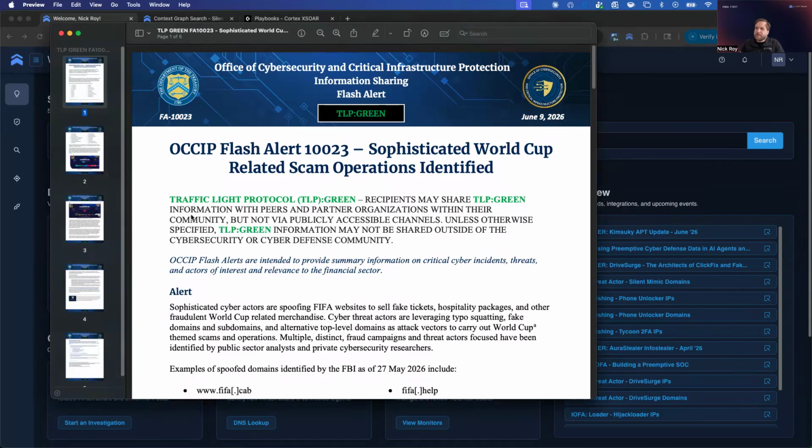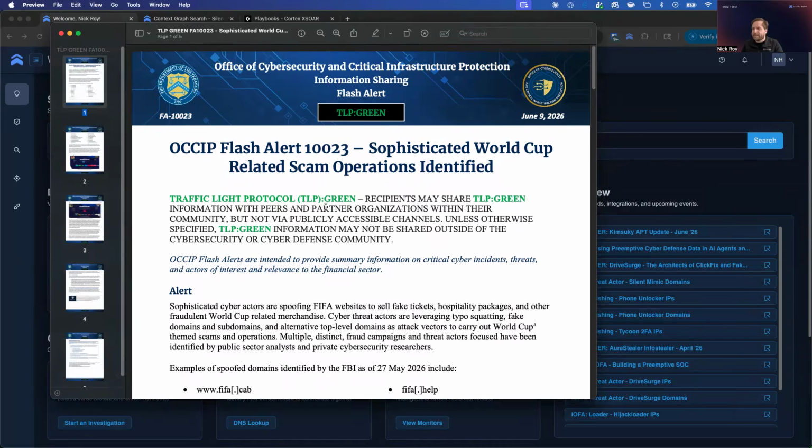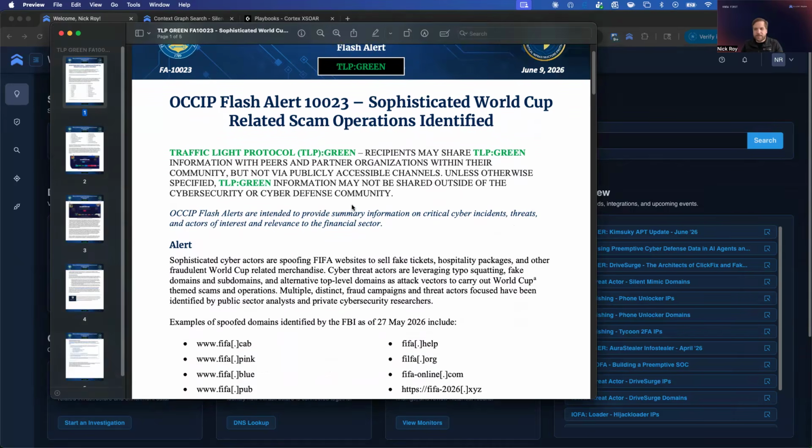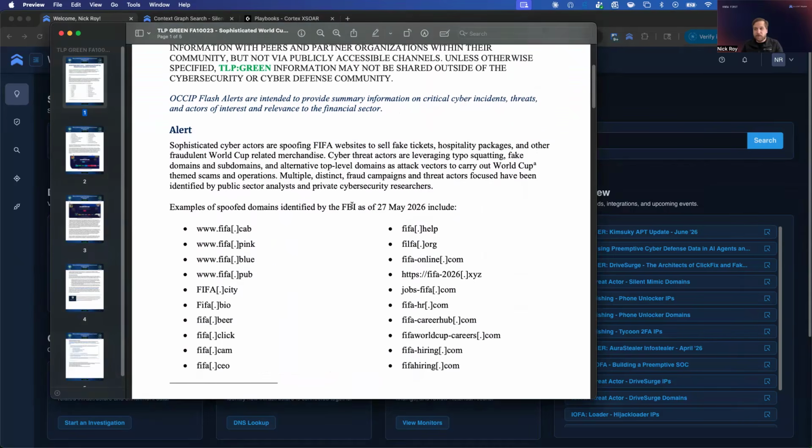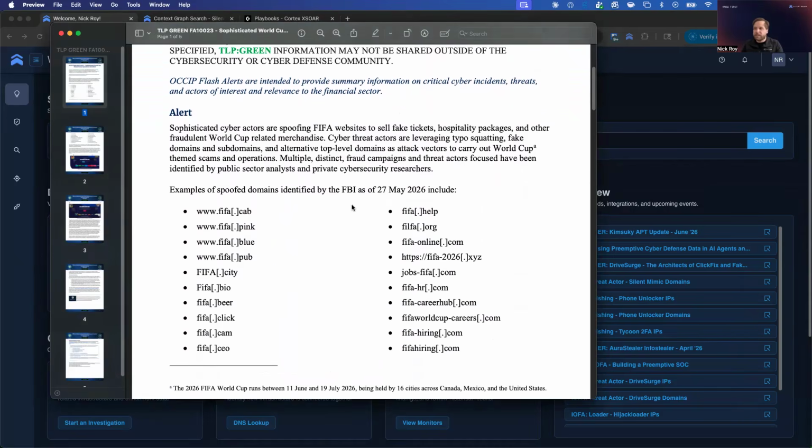Since the World Cup is starting this week, I figured it'd be an interesting way to take a look at some of the fraudulent sites that have been spun up in the last couple of weeks in preparation for the World Cup. OCCIP recently published this flash alert around some fraudulent websites that were created to sell tickets and fake merchandise online. And the really nice thing with this report is, one, there's a very good list of seed domains that we can use to start to pivot on.